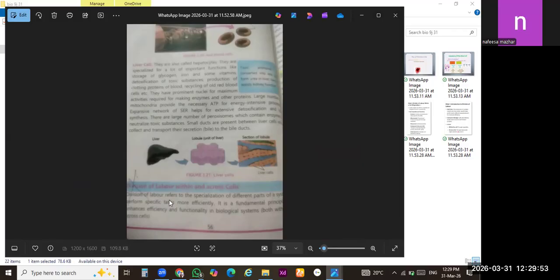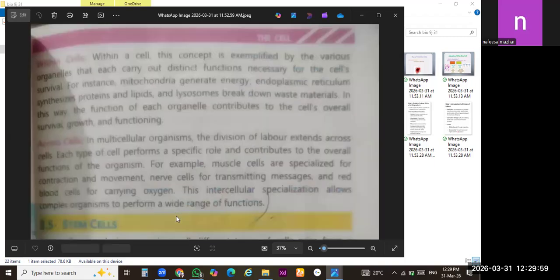The next topic is division of labor within and across the cell. You have to read this paragraph only. Next, page number 57, within the cells and across the cell. Both paragraphs are very important. The first paragraph is a quick review of the whole chapter, because we have discussed the details of all these organelles, mitochondria, endoplasmic reticulum, lysosomes, Golgi apparatus. So all these organelles are shortly discussed in this topic.